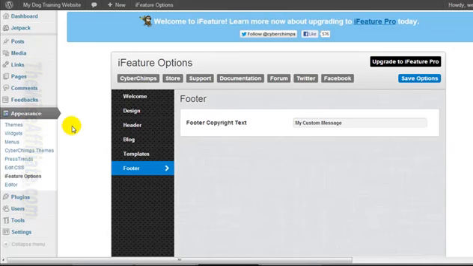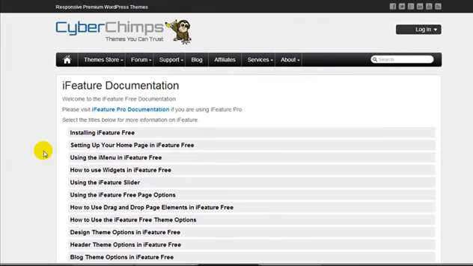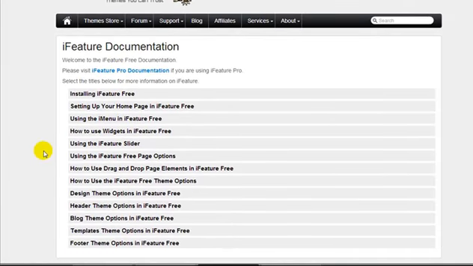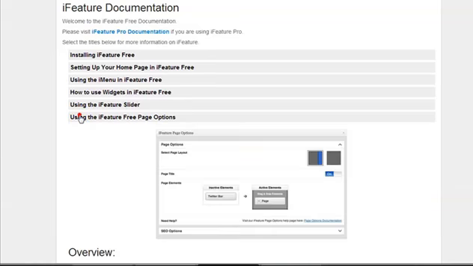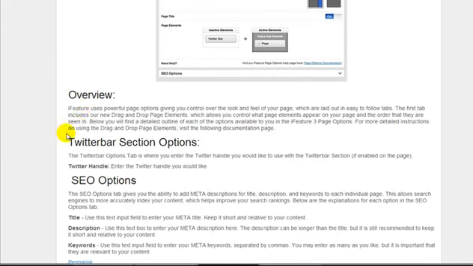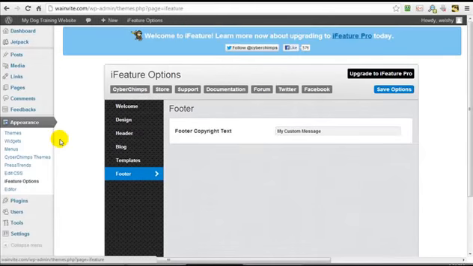Now I just want to point out that should you get confused with any of these options, you can simply click on documentation, and this is going to take you to the website of the theme author. And if you have any questions, like how do I use the iFeature free page options, it's going to give you an overview and explain what all of the features are, etc.